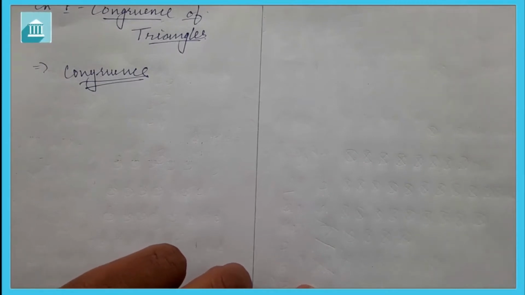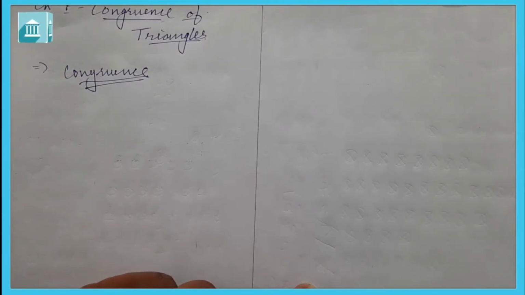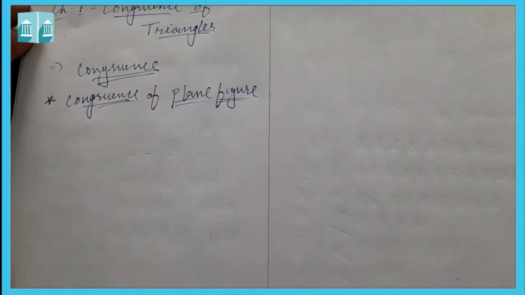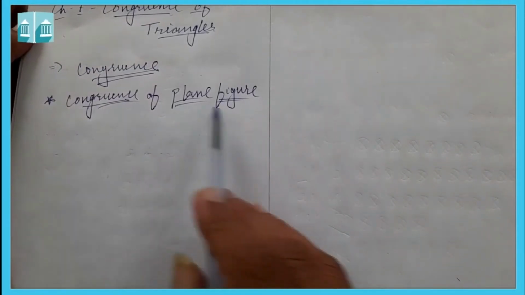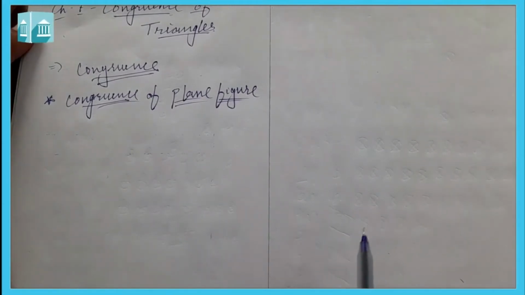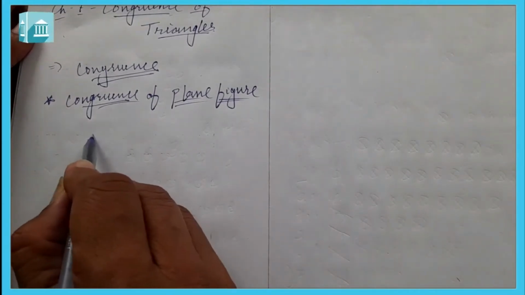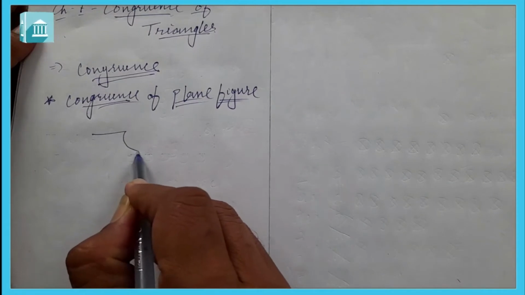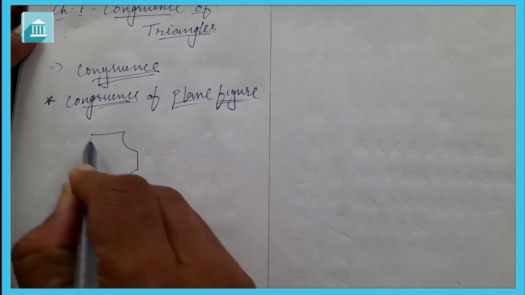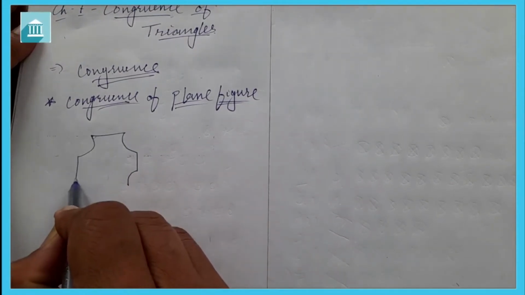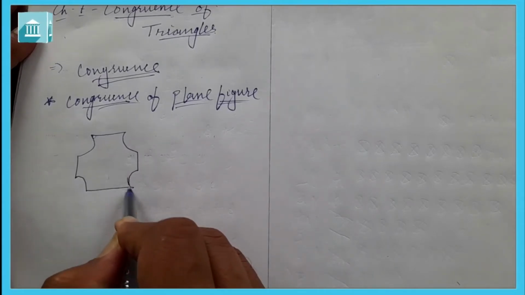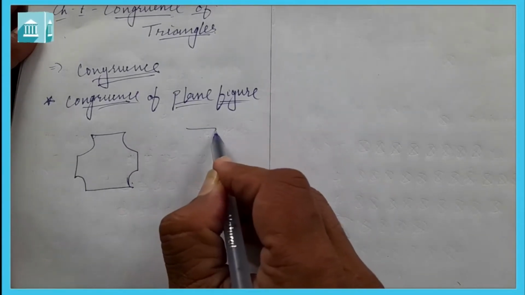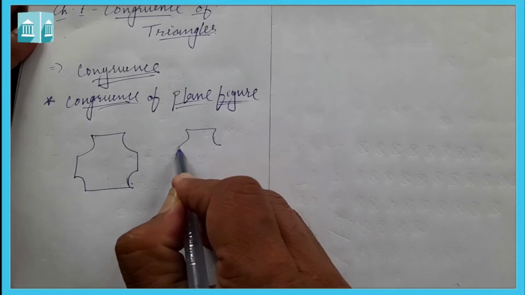Okay, now let us see what is congruence of plane figure. Congruence of plane figure. Now for congruence of plane figure we can draw, suppose, two figures here like this. Okay, this is one figure, this is my rough figure. You can draw the fair figure also.